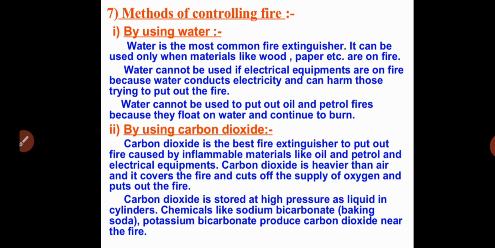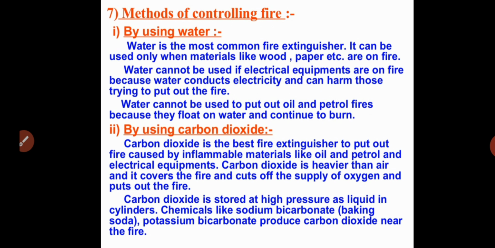Those chemicals produce carbon dioxide near the fire, which increases the carbon dioxide level on the fire and stops the supply of air or oxygen, so finally the fire puts off. So these are the methods of controlling fire.